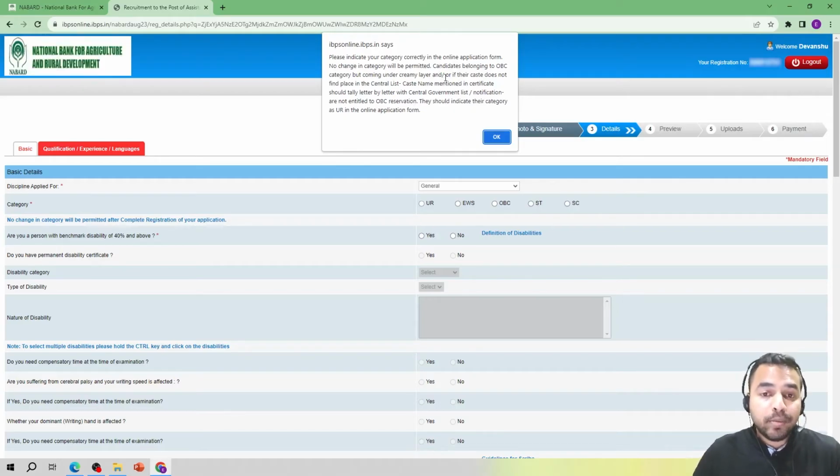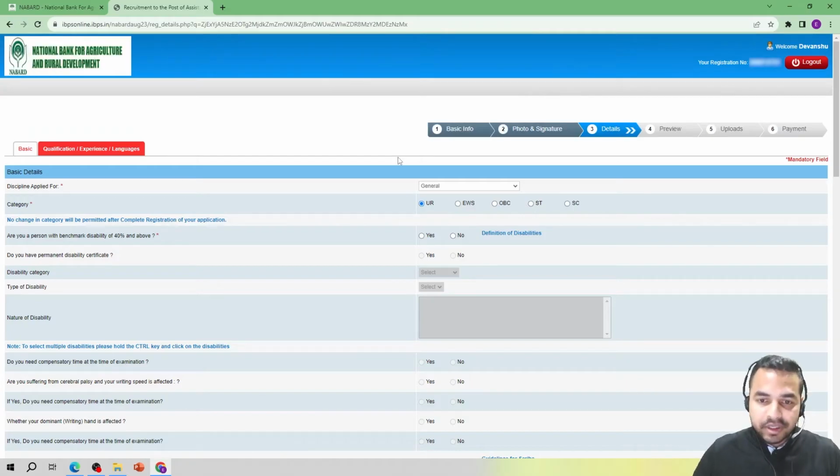Candidates belonging to OBC category but coming under creamy layer, and if their caste does not find place in the central list, caste name mentioned in the certificate should tally letter by letter with the central government list notification. They should indicate their category as unreserved in the online application form. I hope that this is very much clear to all of you, and we are done with this particular next detail, that is of the category.